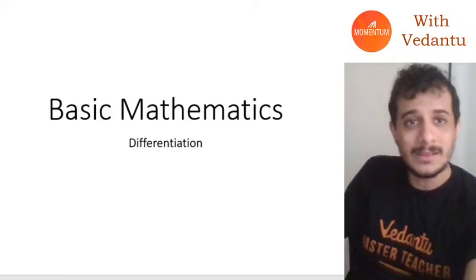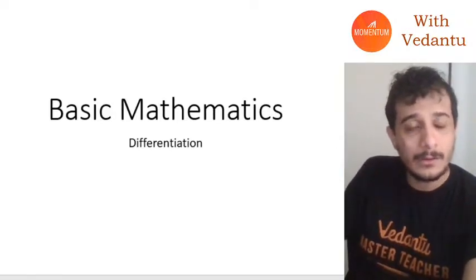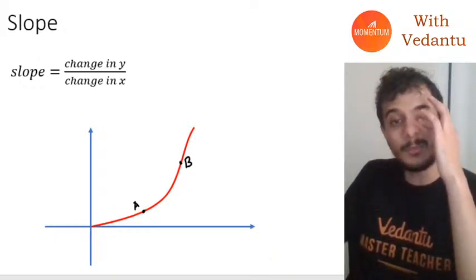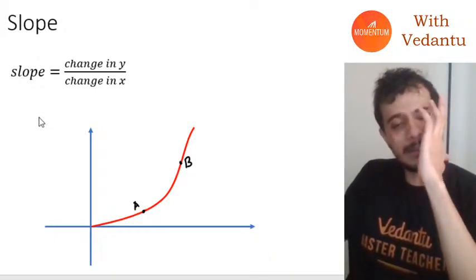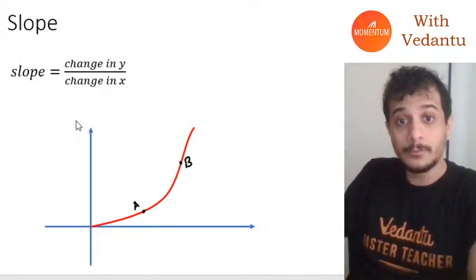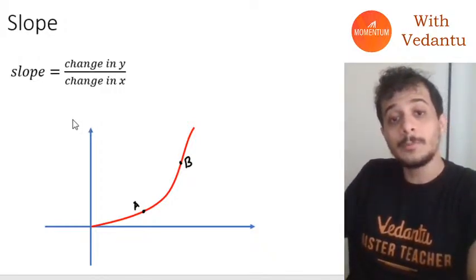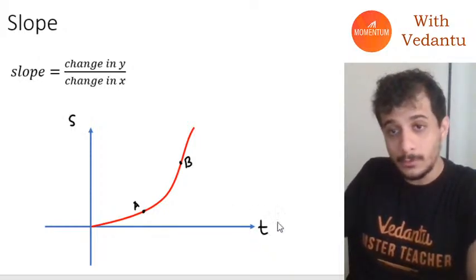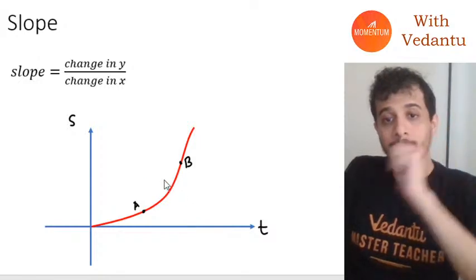Let's start. So, today's class I won't need to write a lot, but let's see if I have to. Okay, first of all, guys, let's talk about slope. What exactly is slope? So let's say I draw a graph, guys. I draw a graph between displacement and time of a body.